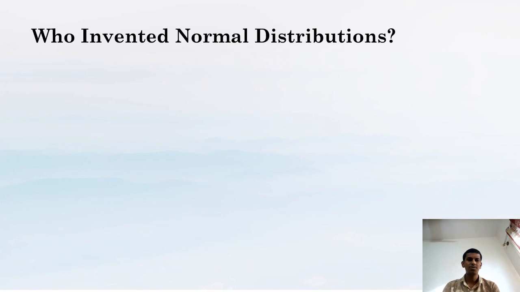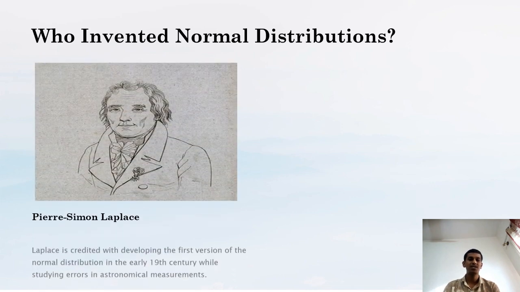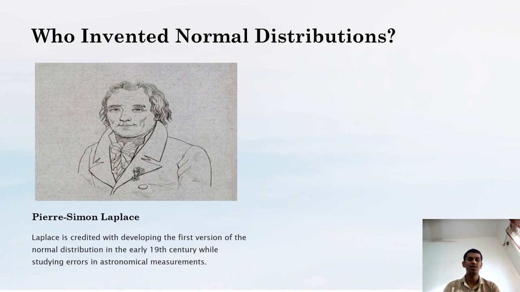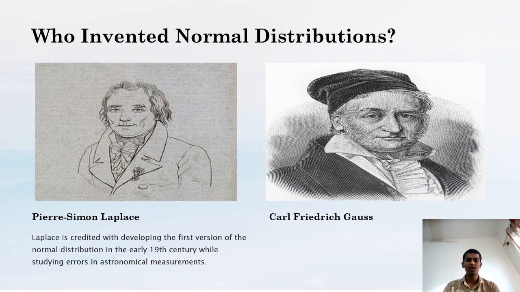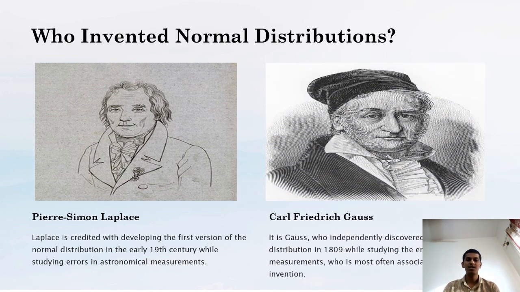Who invented normal distributions? Pierre-Simon Laplace is credited with developing the first version of the normal distribution in the early 19th century by studying errors in astronomical measurements. There is one more person who independently discovered the normal distribution, and that is Carl Friedrich Gauss. He independently discovered it in 1809 while studying the errors of repeated measurements, and he is the one most often associated with its invention.